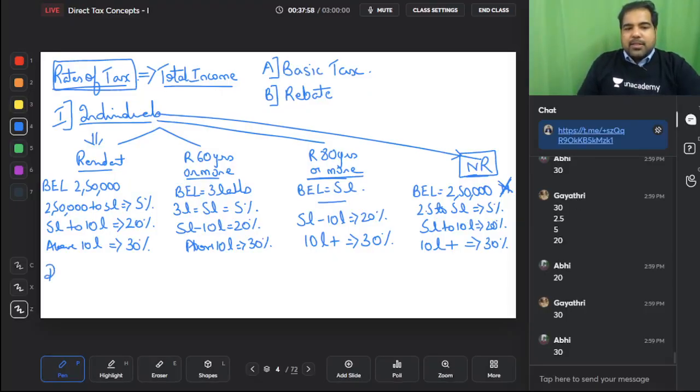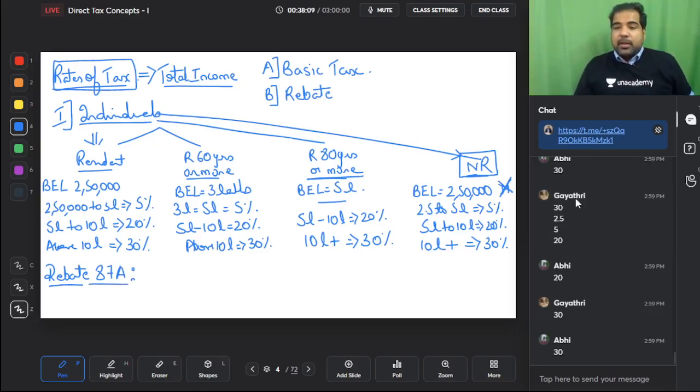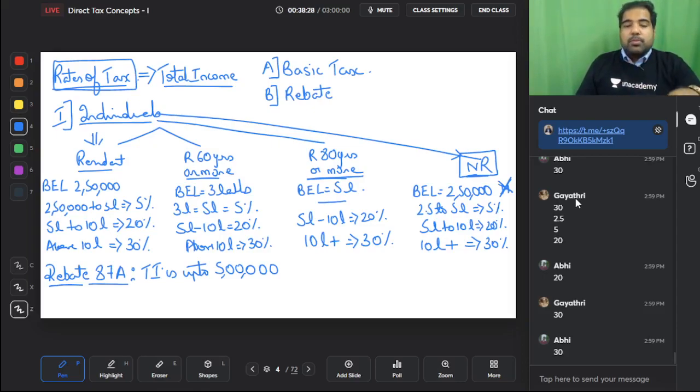In rebate, guys, this rebate is also a very nice strategy to get votes by the government. They call it rebate under section 87A. Here they said that, listen people, if you are poor, not very poor, but you don't have too much income, that means if your total income is maximum up to 5 lakhs, which is actually not poor, but it's not very rich also. In India, most of the people are here guys, because we are a developing country. So this covers a lot of people. So if your total income is up to 5 lakh rupees, then don't worry.